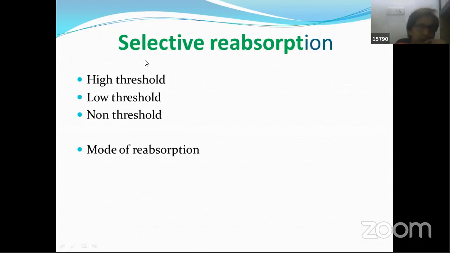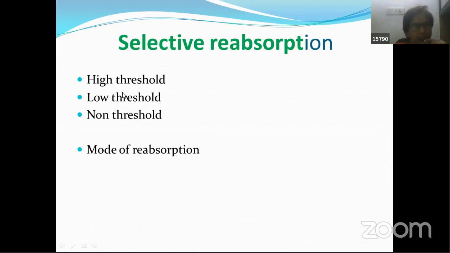Now selective reabsorption, friends. Whatever substances are reabsorbed here, we divide those substances into three categories: high threshold substances, low threshold substances, and non-threshold substances. High threshold substances are the substances that at any cost we have to take back. That means the renal tubule will take back all these substances at any cost: glucose, amino acids, calcium, sodium, all these important things.